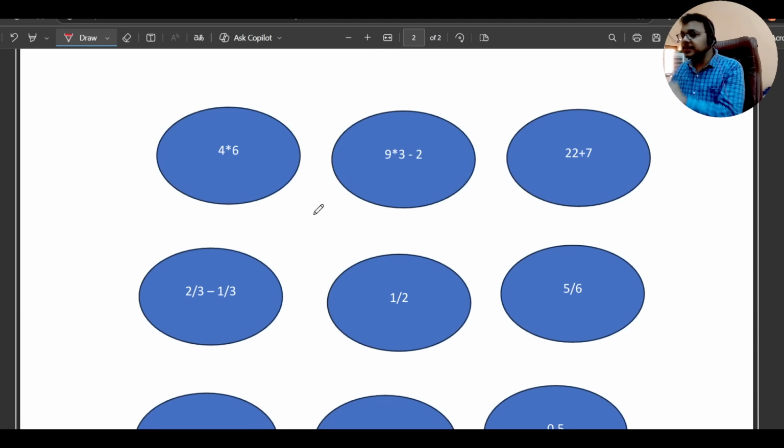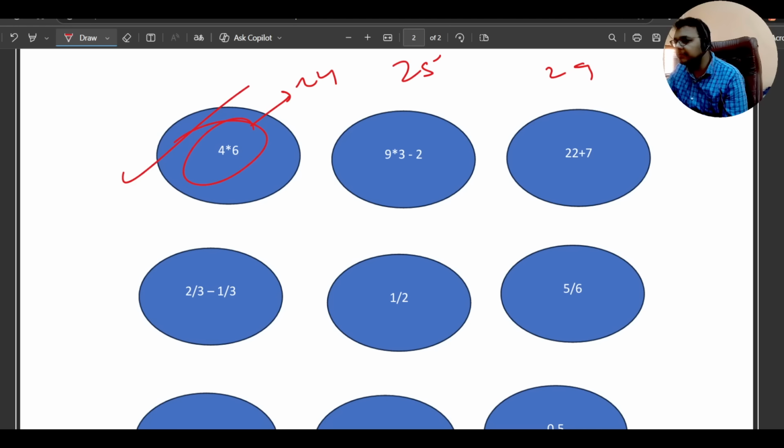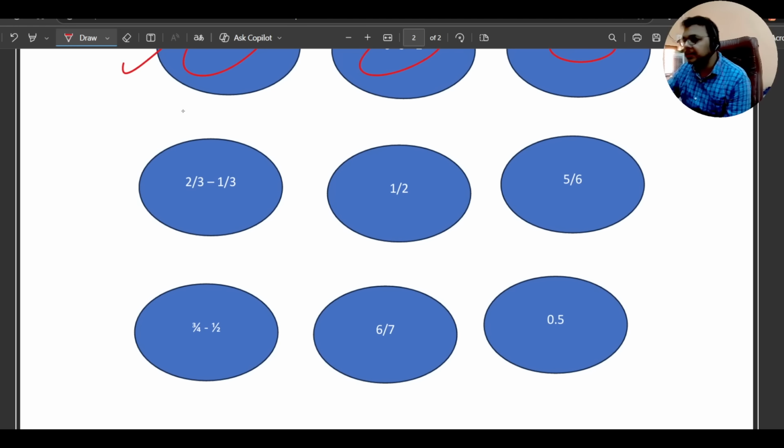Okay, now suppose this is the equation. Quickly see here, it's 24, it's 25, and it's 29. So simply it will be the lowest, then this one, then this one. It is the total matter of calculation. Now suppose this is the question. So this kind of fraction questions also you will be getting. Now see here, in this fraction question, I will be just telling you a simple trick.